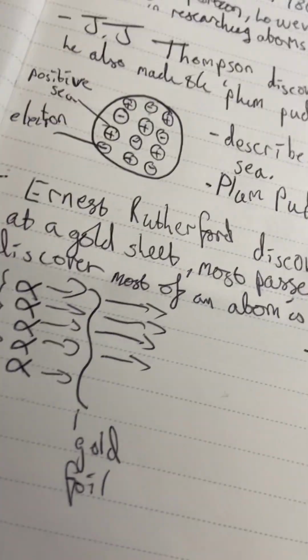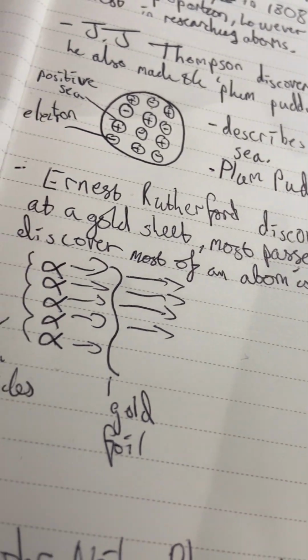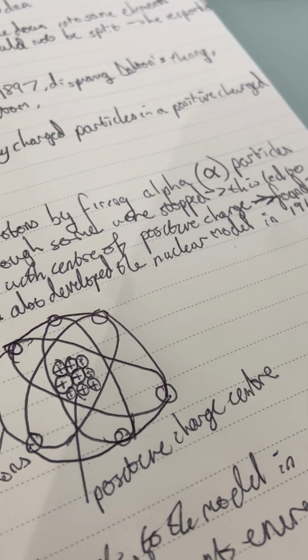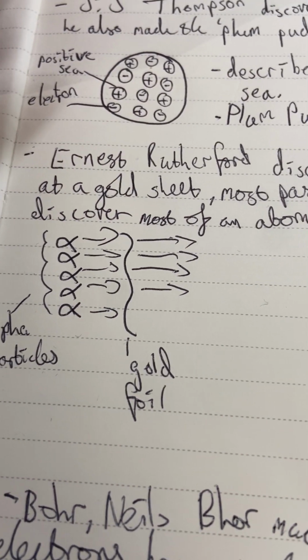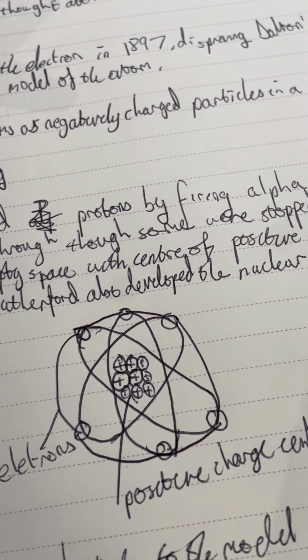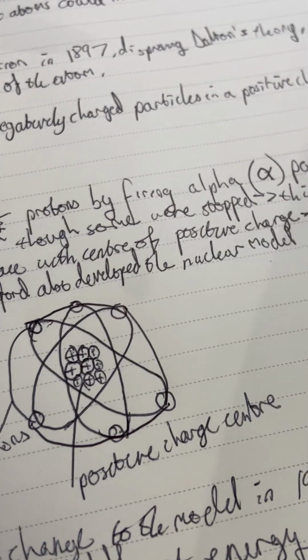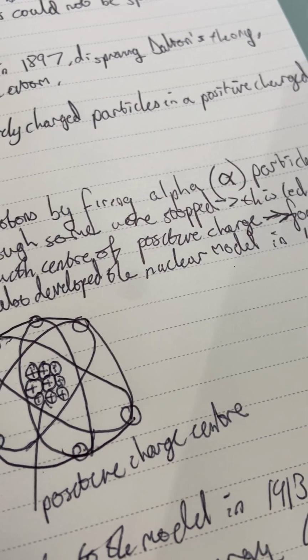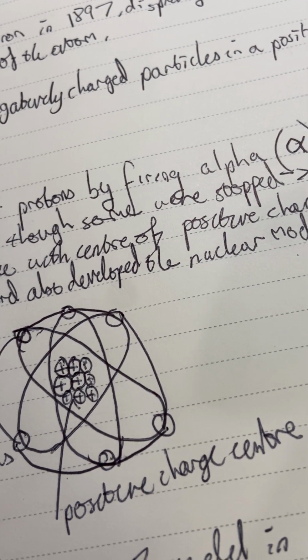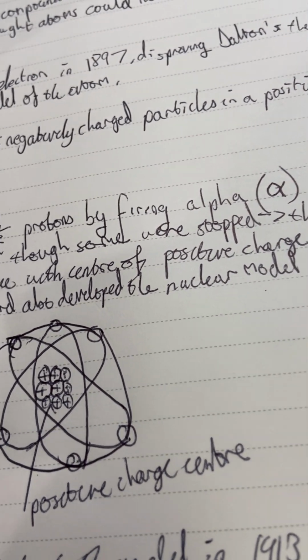However, in 1911, Ernest Rutherford discovered protons by firing alpha particles at a gold sheet. Most passed through, though some were stopped. And this led to the discovery that most of an atom is empty space with a center of positive charge.